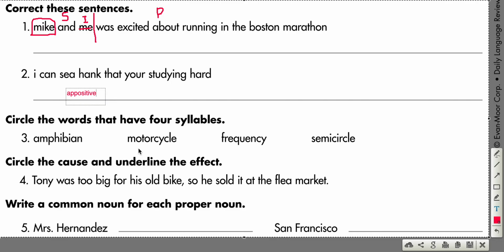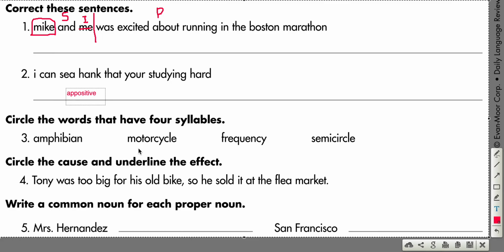I like to hold my fingers to my voice box, and when I hear the vibrations, that tells me how many syllables there are. Or you can do the clapping thing, like when we were little kids. Okay, let's look at number 4. Circle the cause and underline the effect. Tony was too big for his old bike, so he sold it at the flea market.